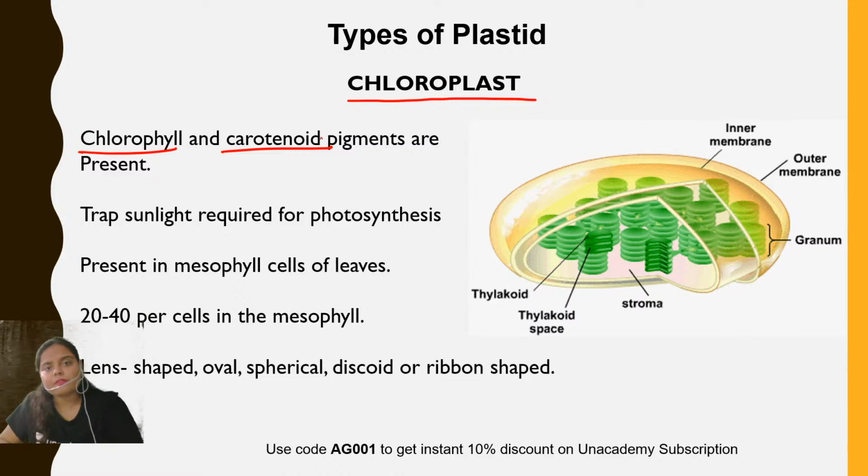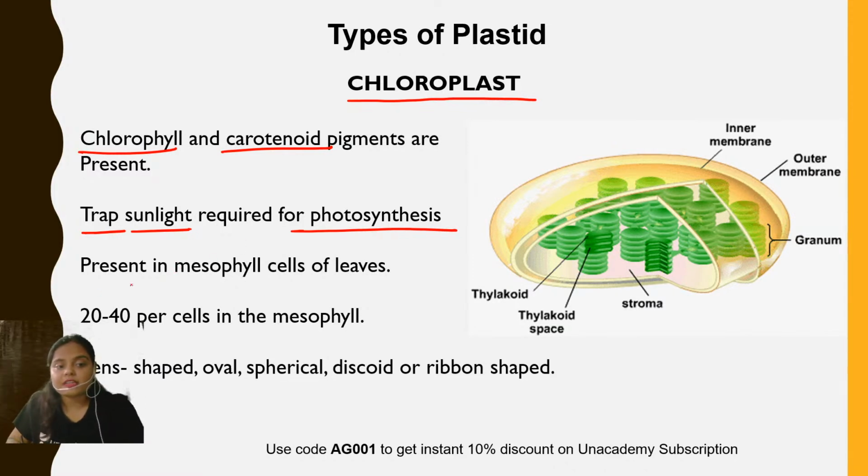There can be different types of chlorophyll: A, B, C, D, E, but all types of chlorophylls have the same basic structure. I'll be discussing the structure also. So what is the function? They trap sunlight required for the process of photosynthesis. Now their number. The chloroplasts are present in the mesophyll cell of the leaf. Mesophyll cell is the ground tissue of the leaf. It is most abundantly found there, normally 20 to 40 per cell. That means in a single mesophyll cell, 20 to 40 chloroplasts are present.